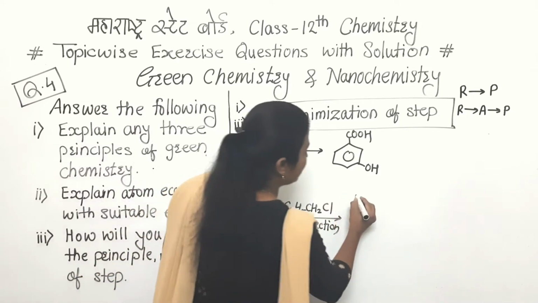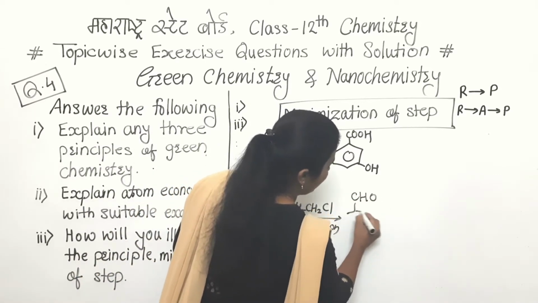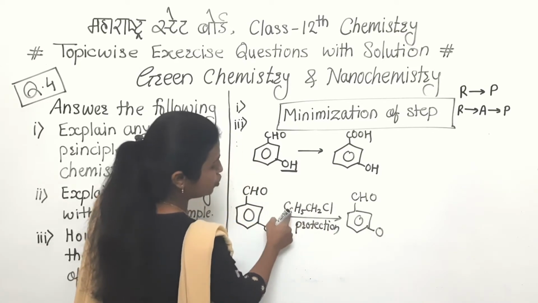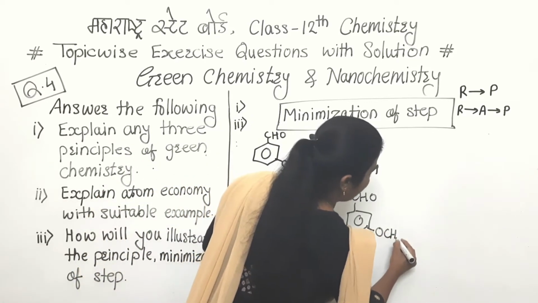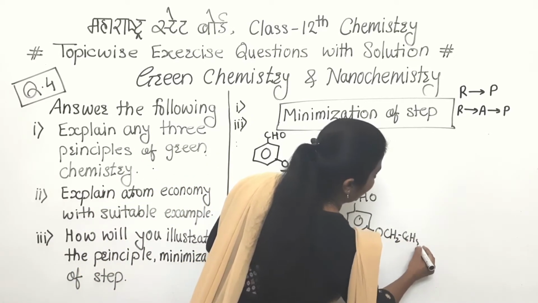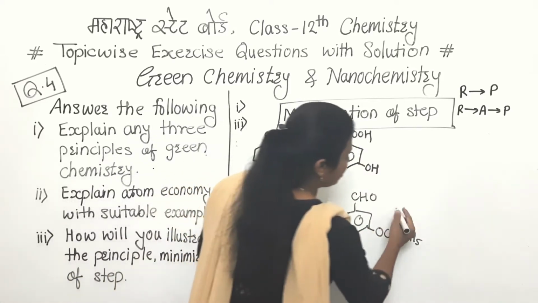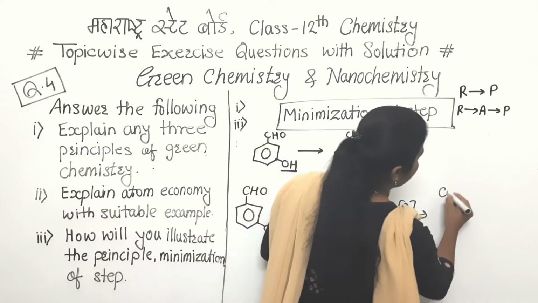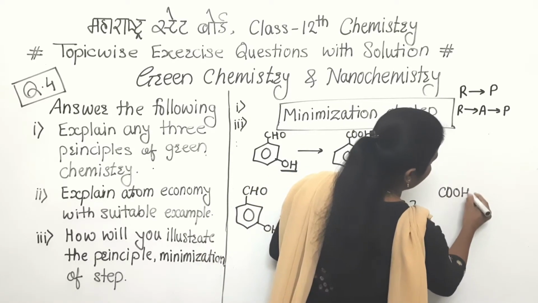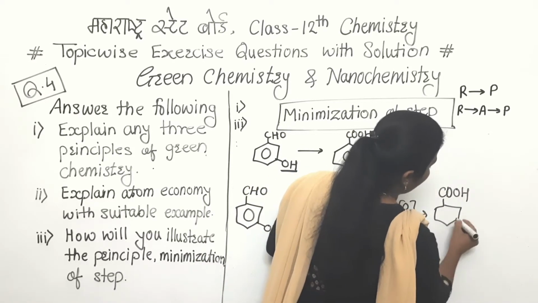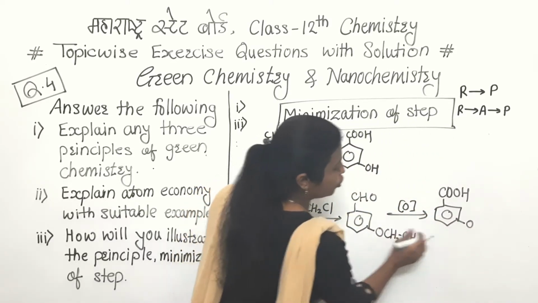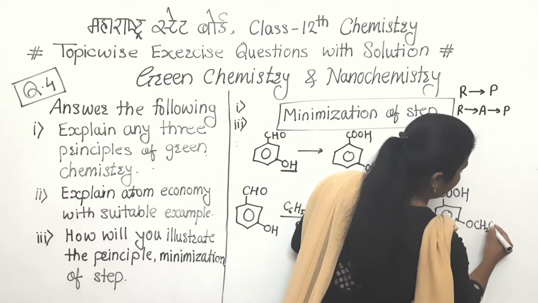So what will be the intermediate? CHO, here the benzene ring, to that OCH2C6H5 will be attached, meaning a benzyl group will be attached here. After that we are using an oxidizing agent, and now there is a conversion into the COOH group, and the protected group will remain as it is.